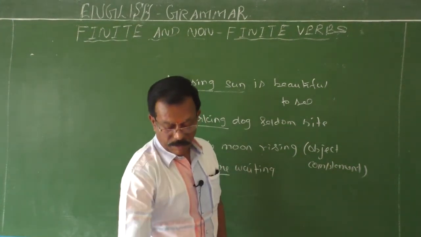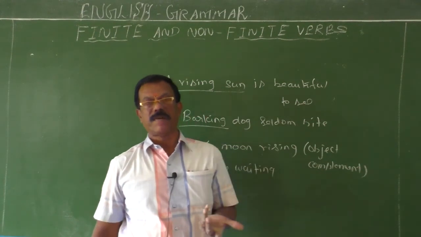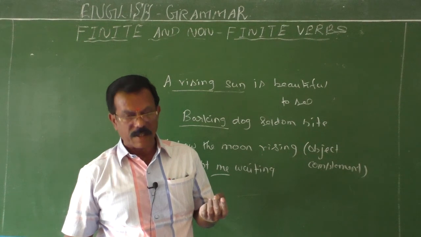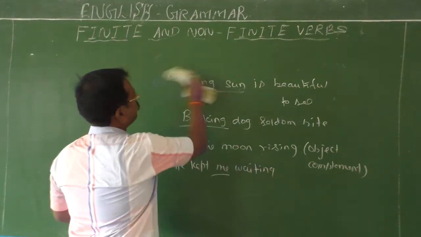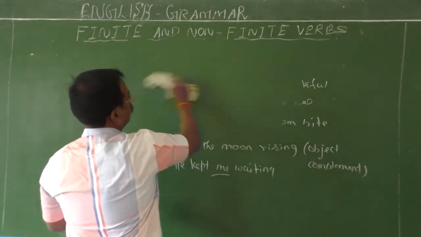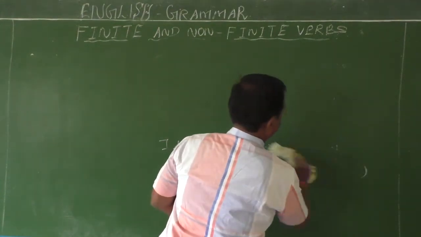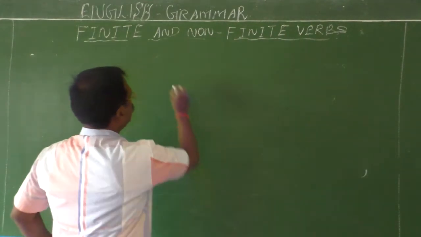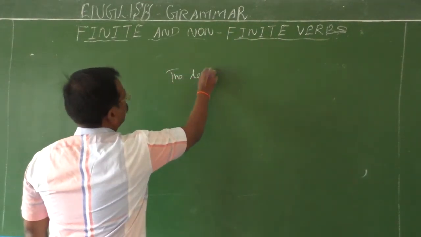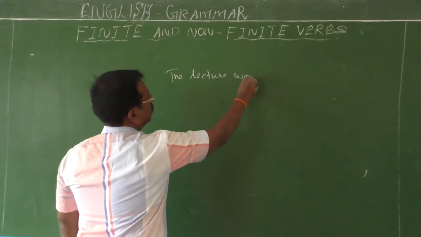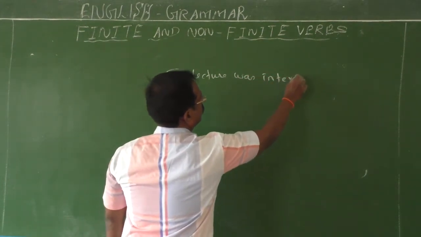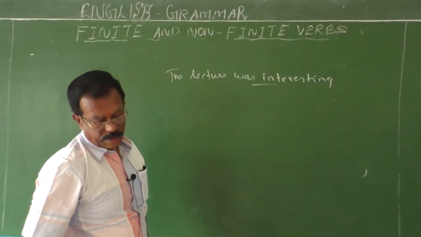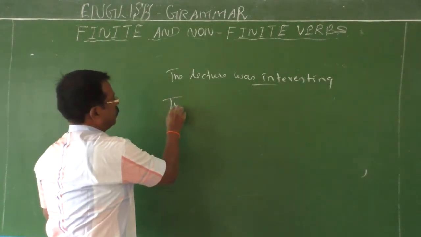So, as a subject complement, sometimes after some special verbs, this present participle is also used. See, the lecture was interesting. Here it is a subject complement.